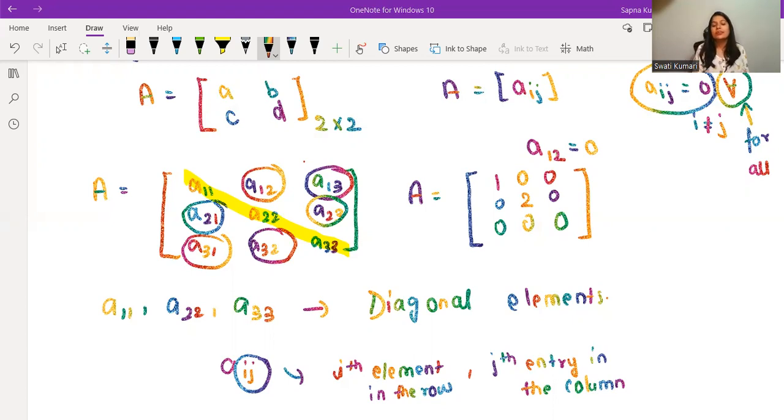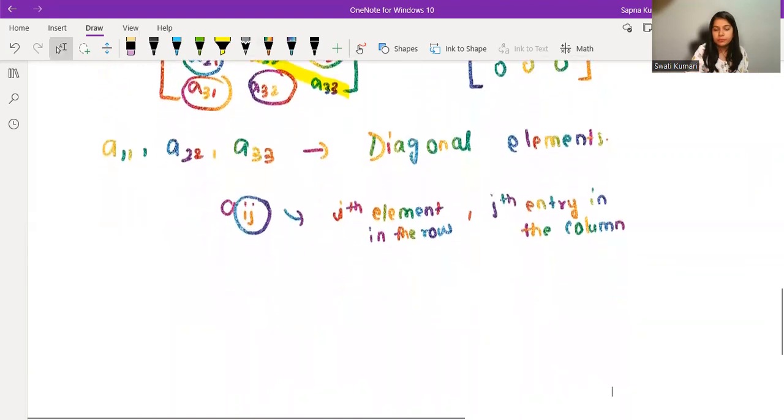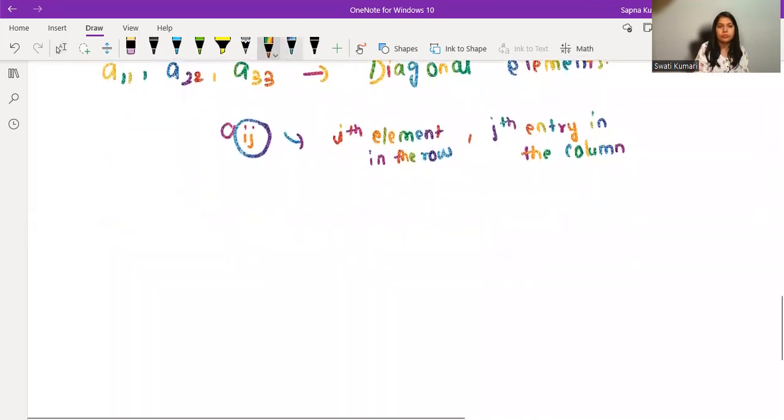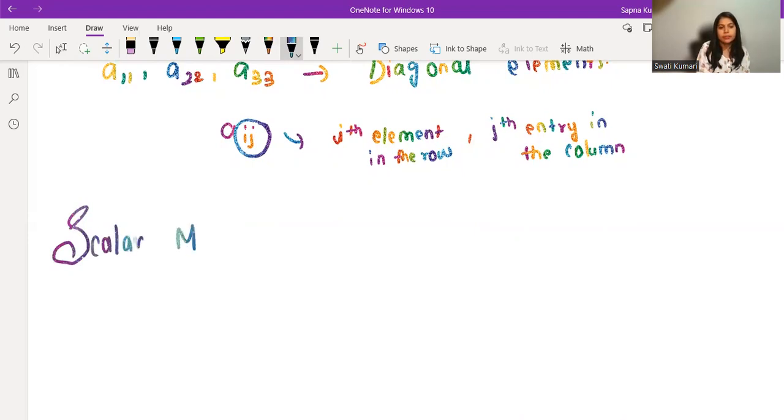Now let's talk about our next matrix, which is a scalar matrix. Let me write down the name first. I'm using a lot of colorful pens now. Let me use this. Now the next is scalar matrix.